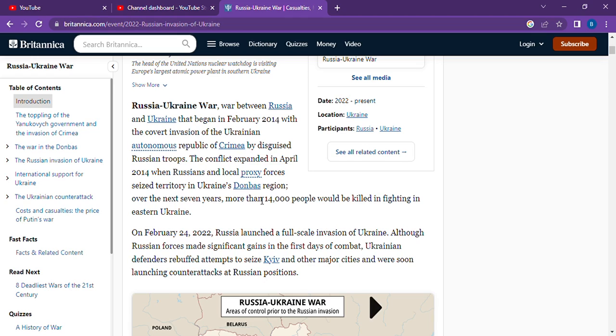On February 24, 2022, Russia launched a full-scale invasion of Ukraine. Although Russian forces made significant gains in the first day of combat, Ukrainian defenders rebuffed attempts to seize Kiev and other major cities and were soon launching counterattacks at Russian positions.